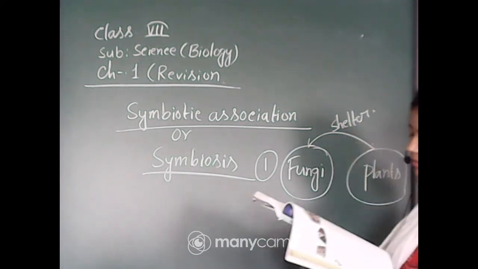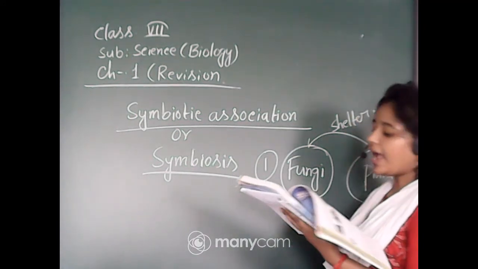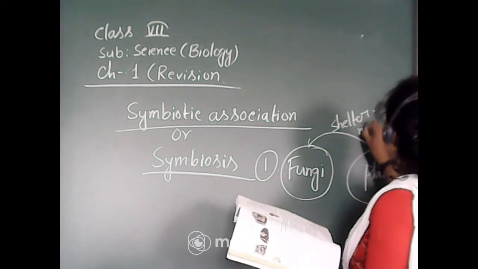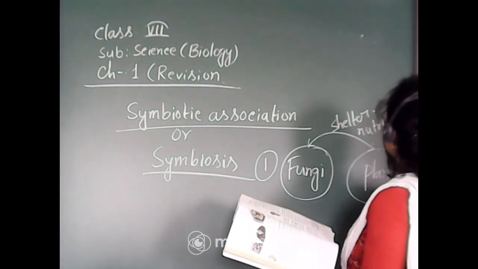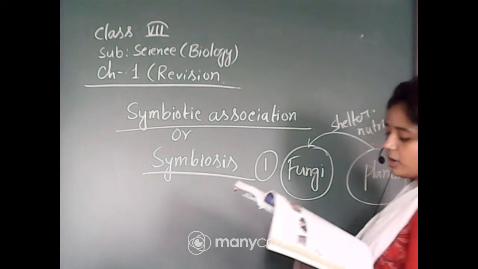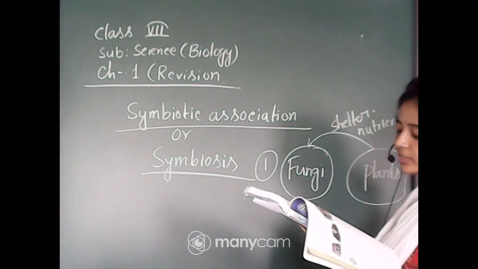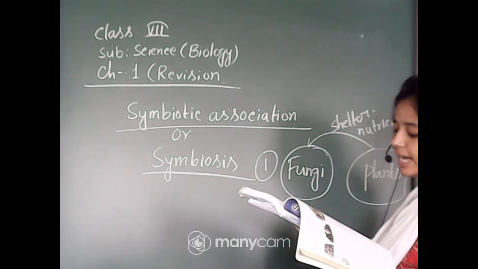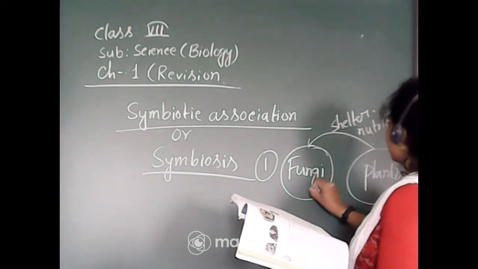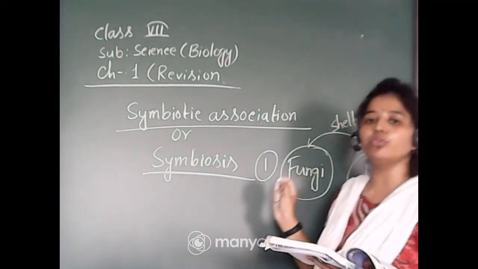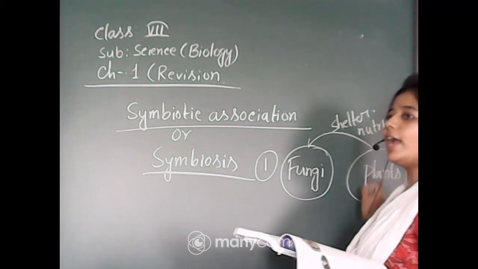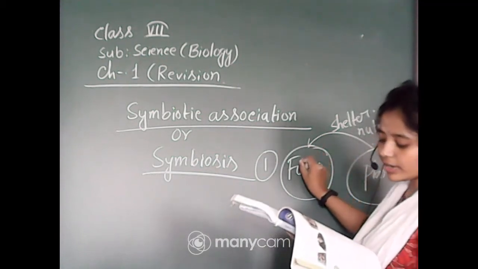Shelter. And plants provide nutrients and also some other things required by the fungus. As plants can prepare their own food, they provide nutrients to the fungi.